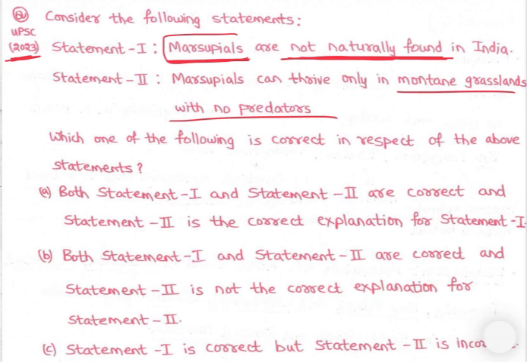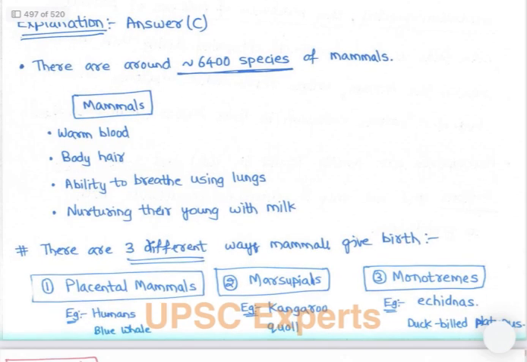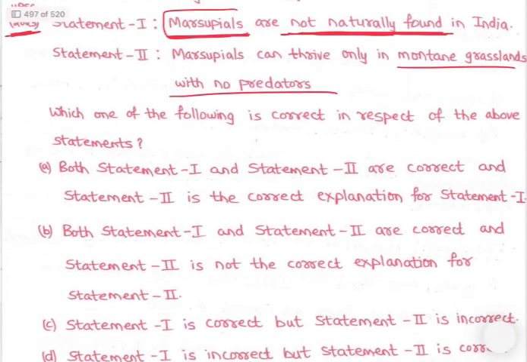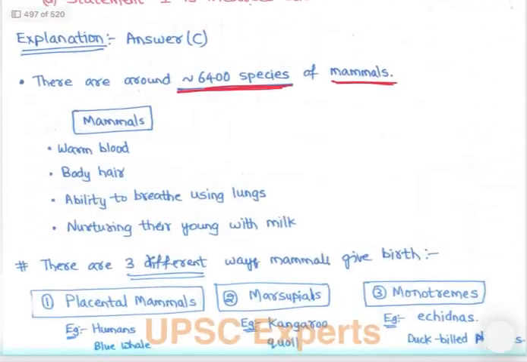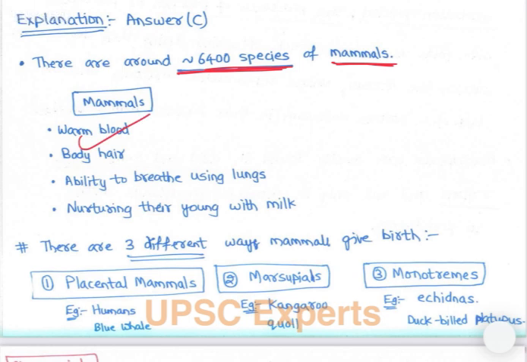Marsupials. Which one of the following is correct in respect of the above statements? So let's see. There are around 6,400 species of mammals. Mammals are warm-blooded, have body hair, breathe with lungs, and nurture their young with milk.